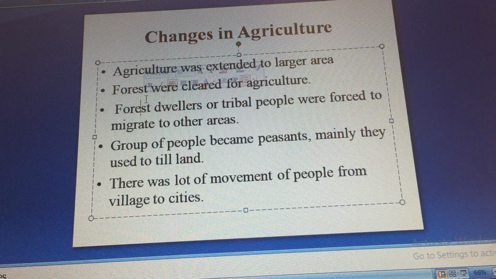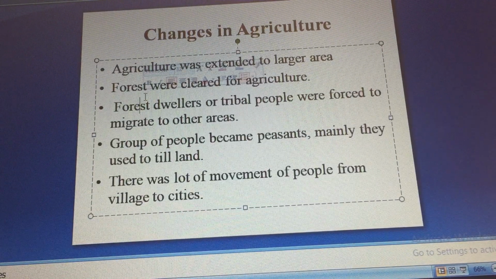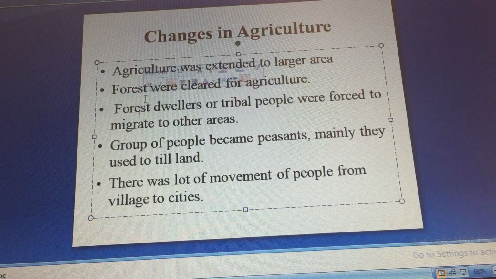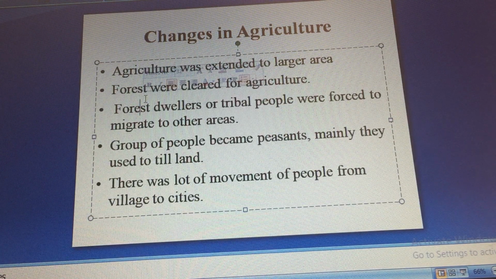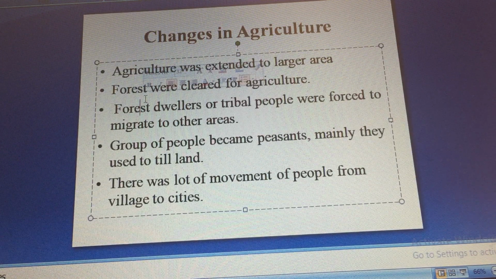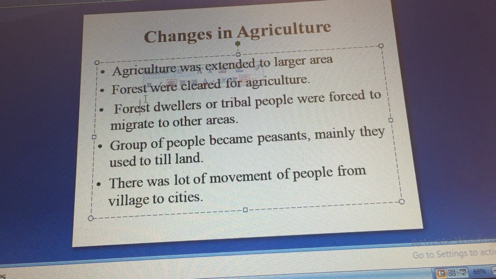There was a lot of movement of people from village to cities. In medieval period, this was also one of the big things which we see. There were huge towns developed like Hampi, Masulipatnam, Surat. They became really big towns, and they were towns for trade, for pilgrimage, for temple.